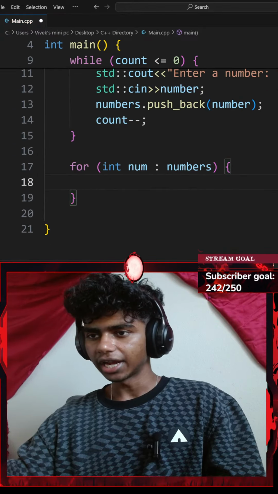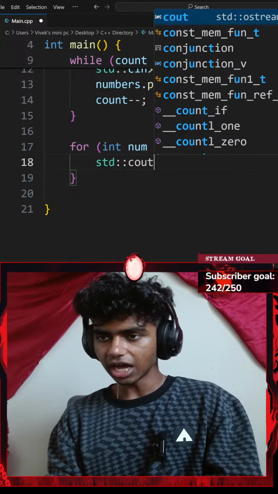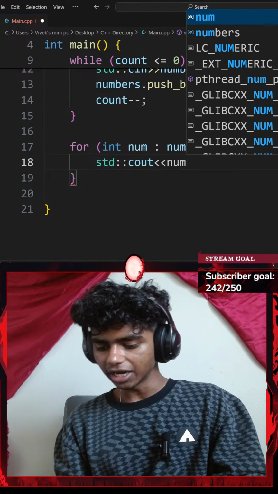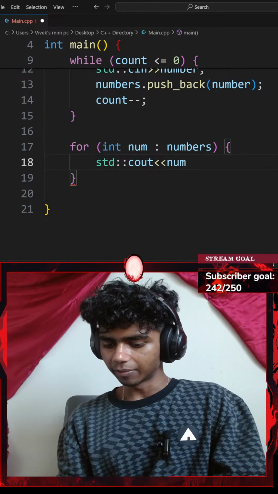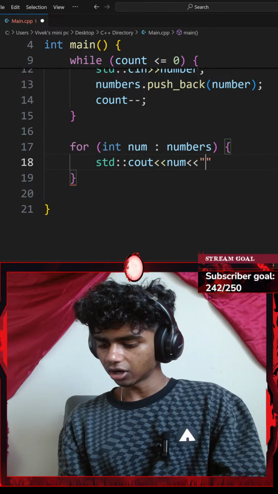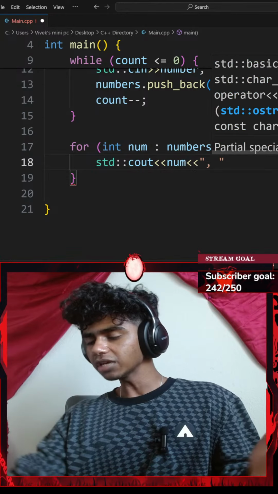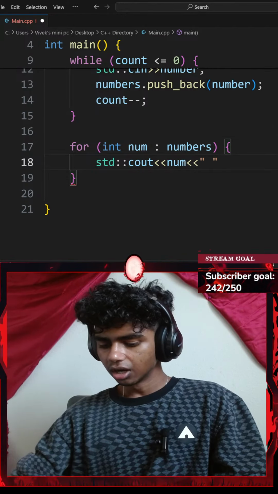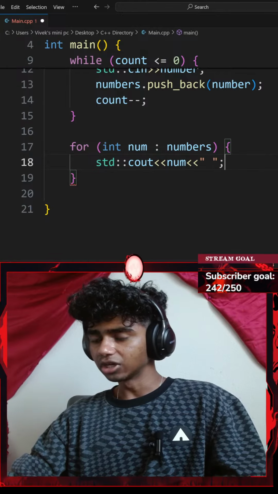And then let me go ahead and add a standard console output with an insertion operator. I want to insert my num, which is going to be separated by a space. So another insertion operator of an empty space. Honestly, might go with a comma and then space. Or I'll just go with a regular space. Okay, perfect. I will end that with a semicolon.